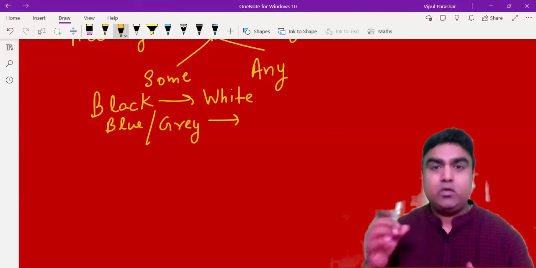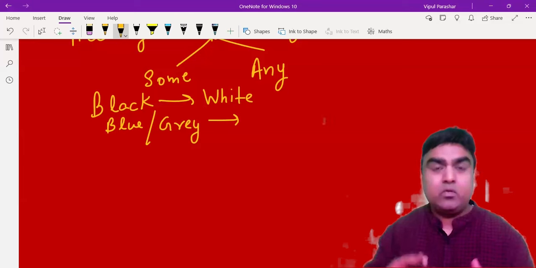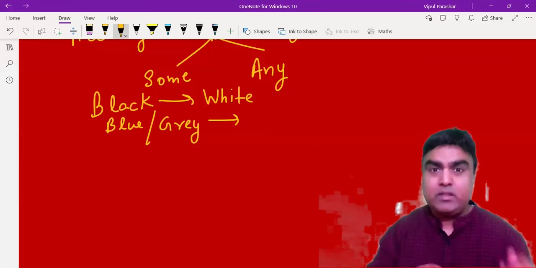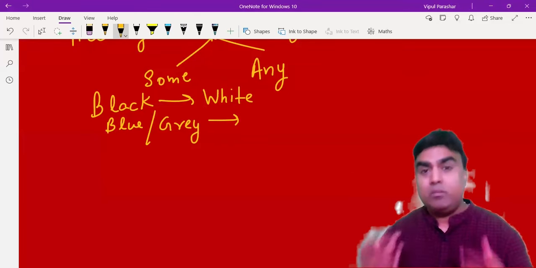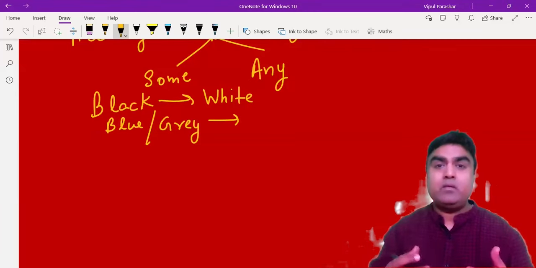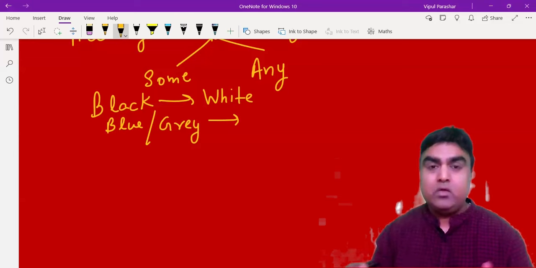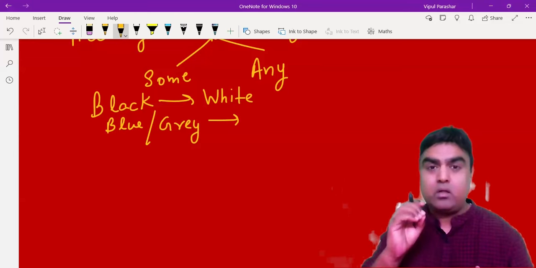If I'm putting just a not, what I will say is, I didn't have sandwich every day last week. So what does it mean? If I'm not having sandwich every day last week, does it mean I had sandwich or a burger on some days, or does it mean that I didn't have the sandwich on any day last week? So there are two kinds of meanings I'm bringing just by putting not.